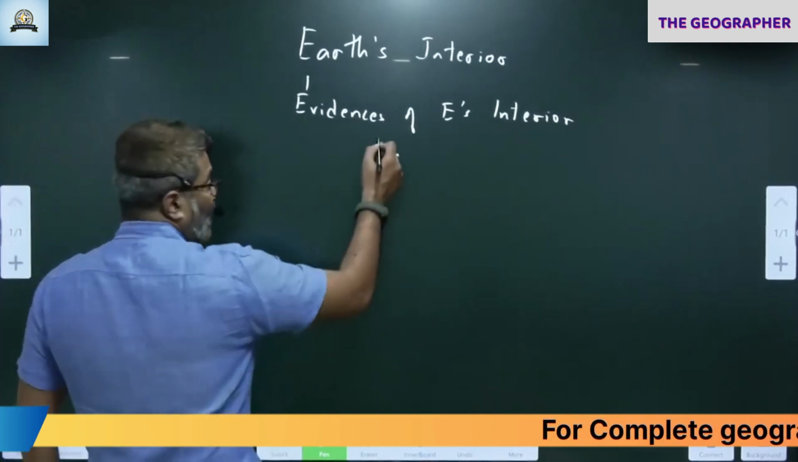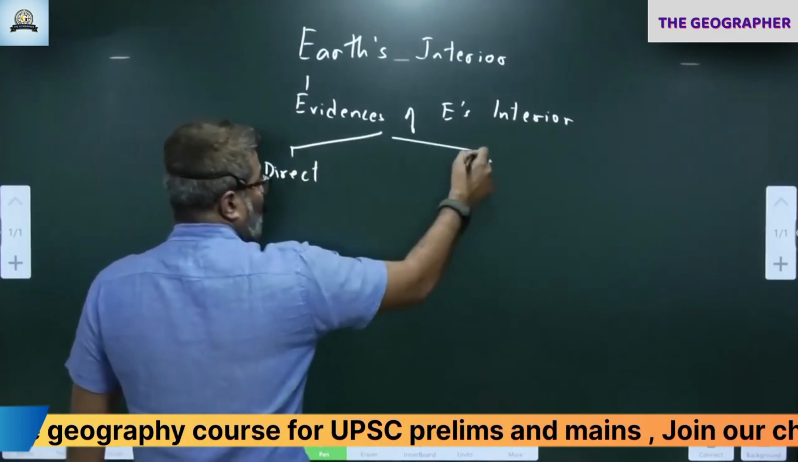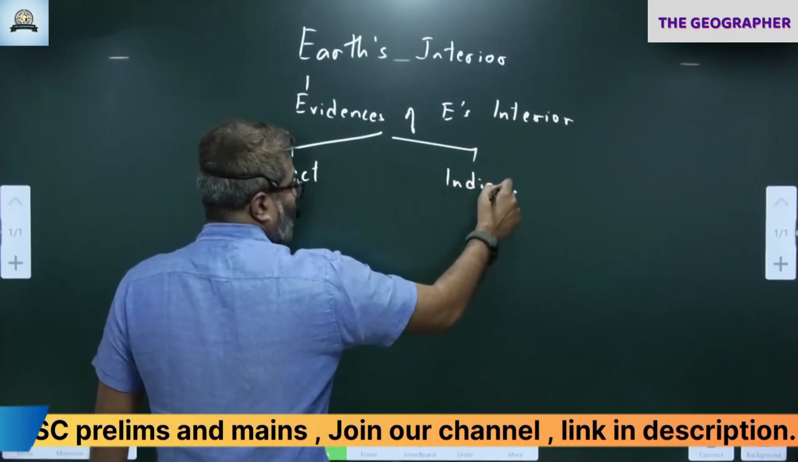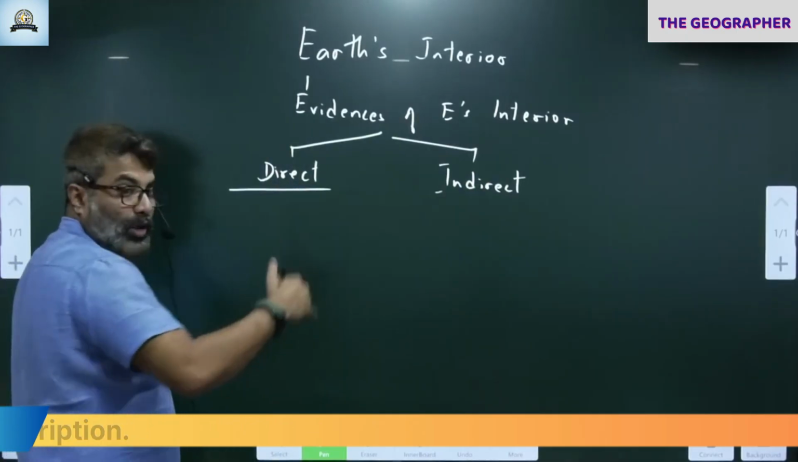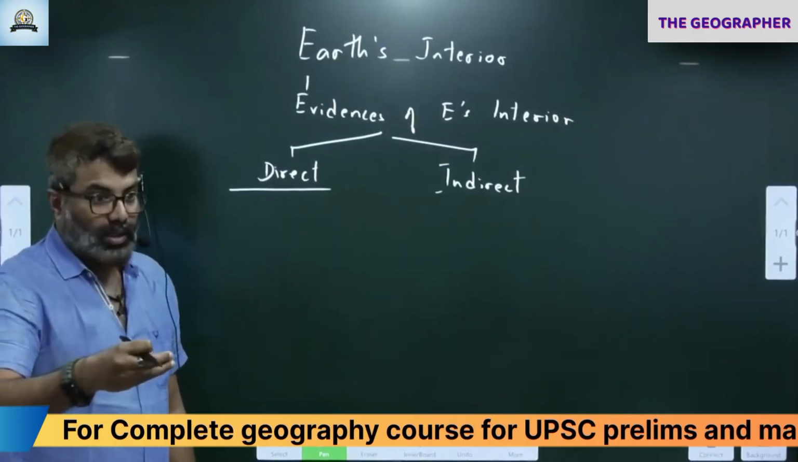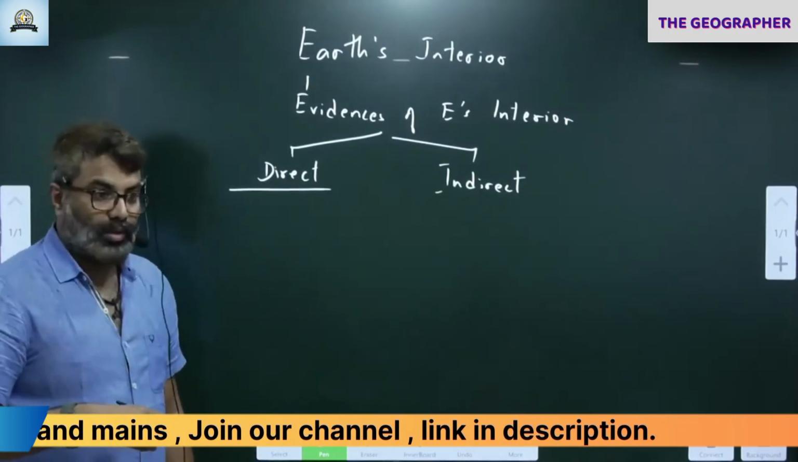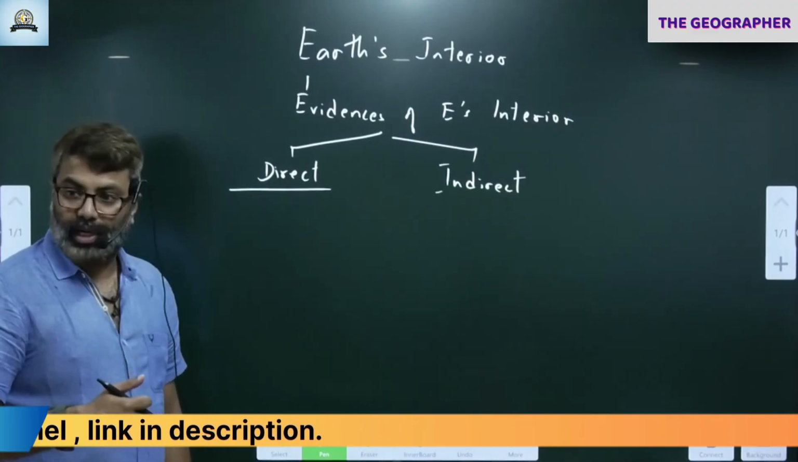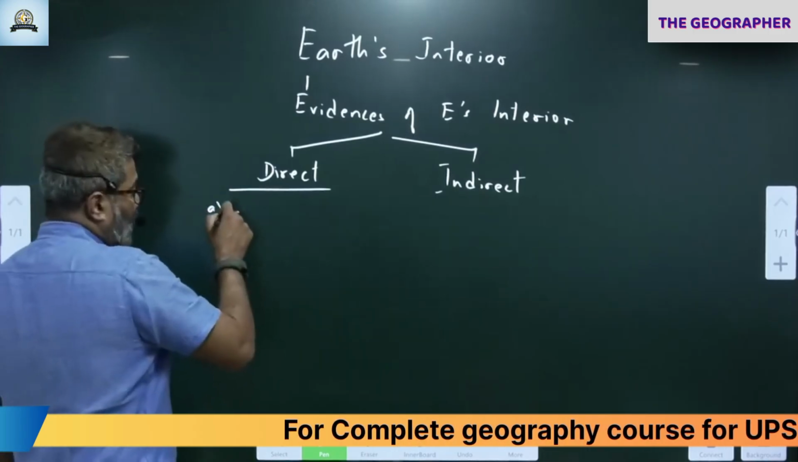Evidences of Earth's interior. We were discussing direct evidence and indirect evidence. In direct evidence, we have discussed five points: minerals, rocks, mining, drilling, super deep drilling, integrated drilling, deep sea mining, and also volcanoes. Those all come under